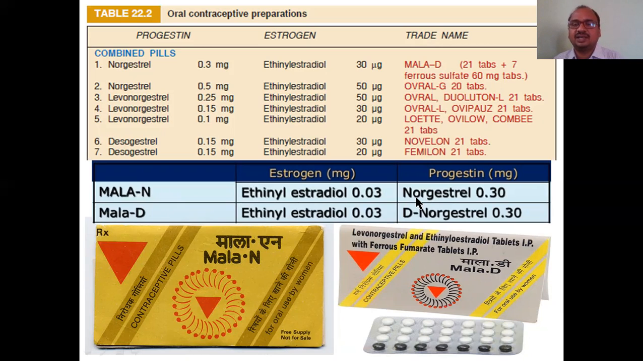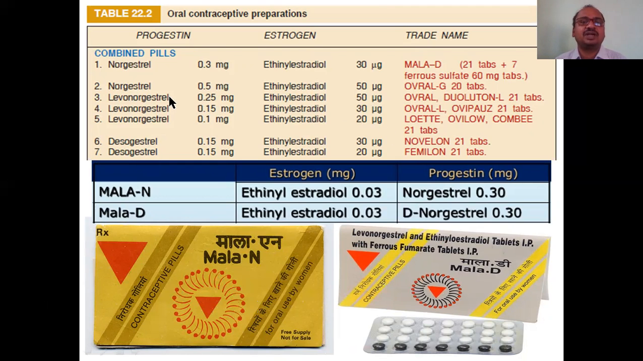Mala N. Norgestrel is available in 2 forms, the Levo form and the dextro form. Here you can see the Levo form. D means generally they will use D-Norgestrel. L-Norgestrel, 2 are there. Here they are using D-Norgestrel. Okay, this is the dose.